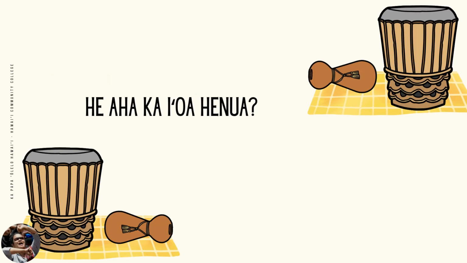In this video, we will learn how to use Kiʻa Pepeke with Iʻoa Henua. He aha ka Iʻoa Henua? Iʻoa Henua expresses location or time. The two Iʻoa Henua we will use with Kiʻa Pepeke are mua and hope.